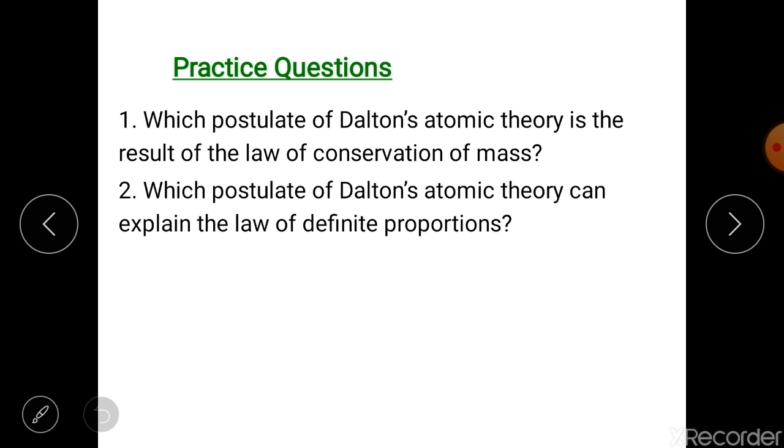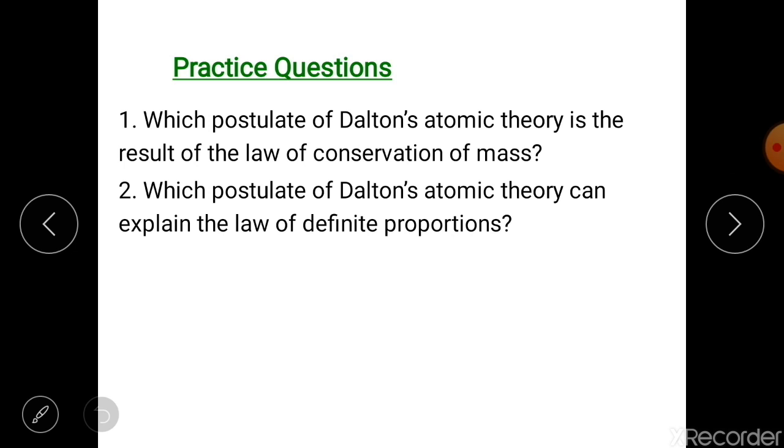We can even say atoms cannot be created nor destroyed in a chemical reaction. Yes. So, out of the postulates given by Dalton, the postulate which is the result of the law of conservation of mass is that atoms cannot be created or destroyed during any chemical reaction or physical change.